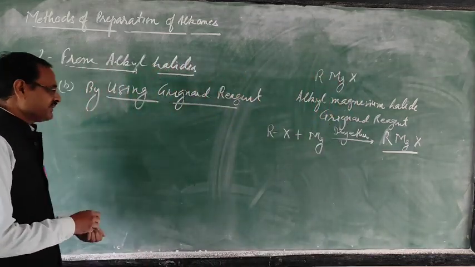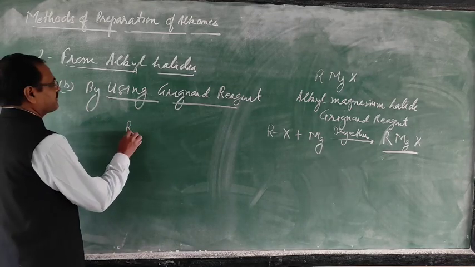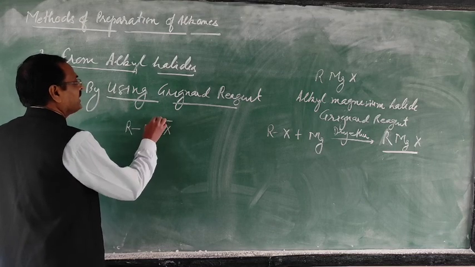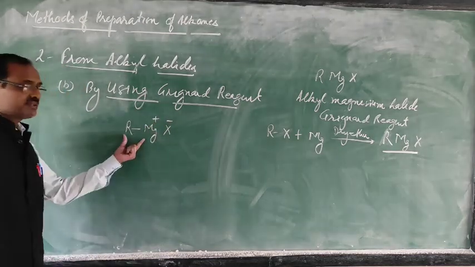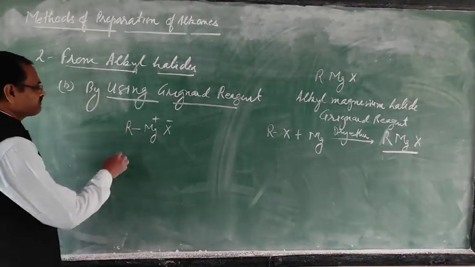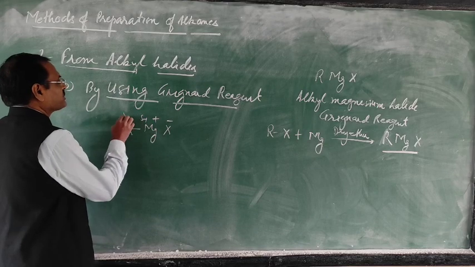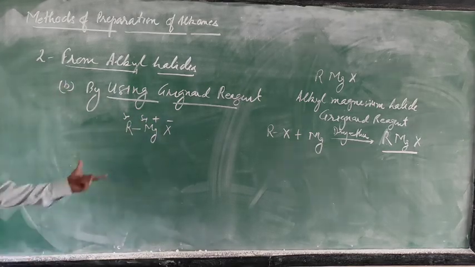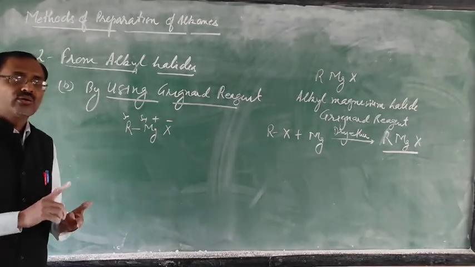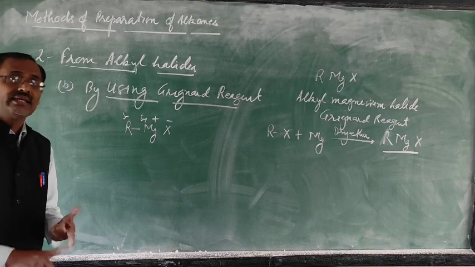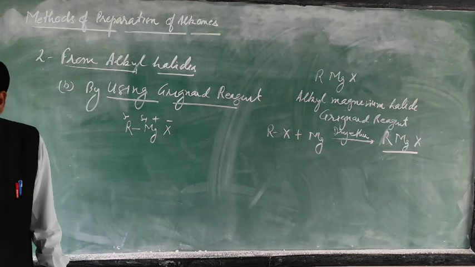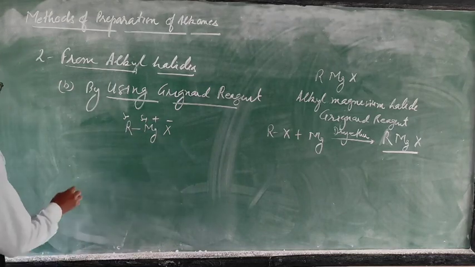This Grignard reagent is very reactive. Just to see why it is very reactive. This R-Mg bond is covalent, and here the Mg-X bond is ionic. This Grignard reagent is very reactive because of the polarity in this bond, delta positive, delta negative. Because of this reactivity, Grignard reagent reacts with water, alcohol, amine, or any proton giving compound just like acid. It forms alkane.